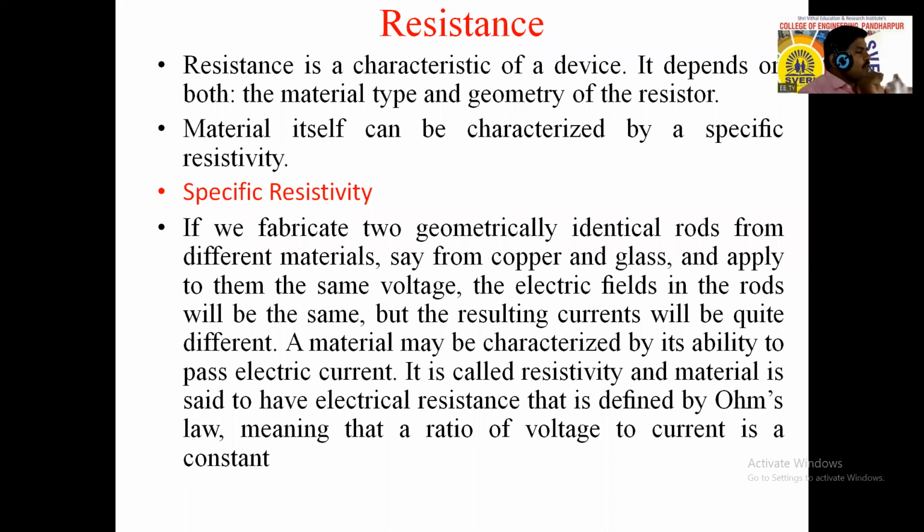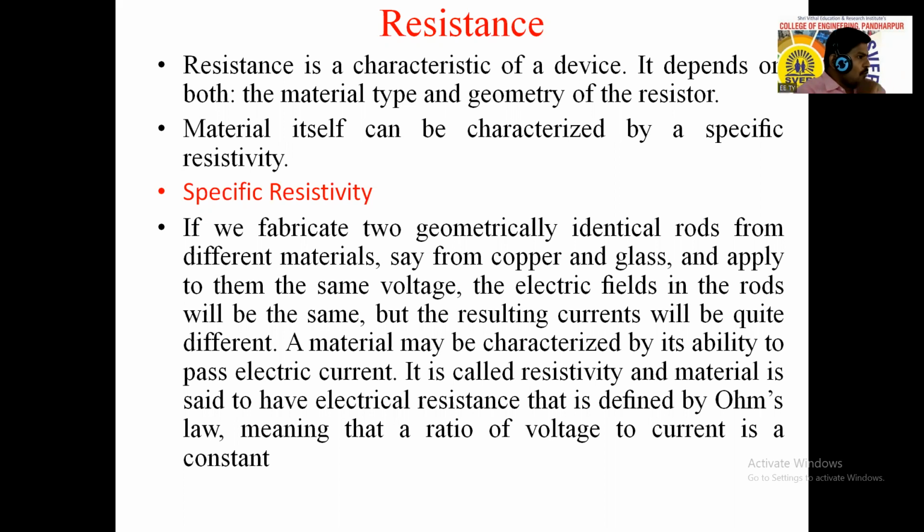So that we can call it the conductor. The ability to pass current is less compared to a pure conductor in the case of a semiconductor, and in the case of an insulator it is very less. This ability of a material to pass current through it is called the resistivity of that material.